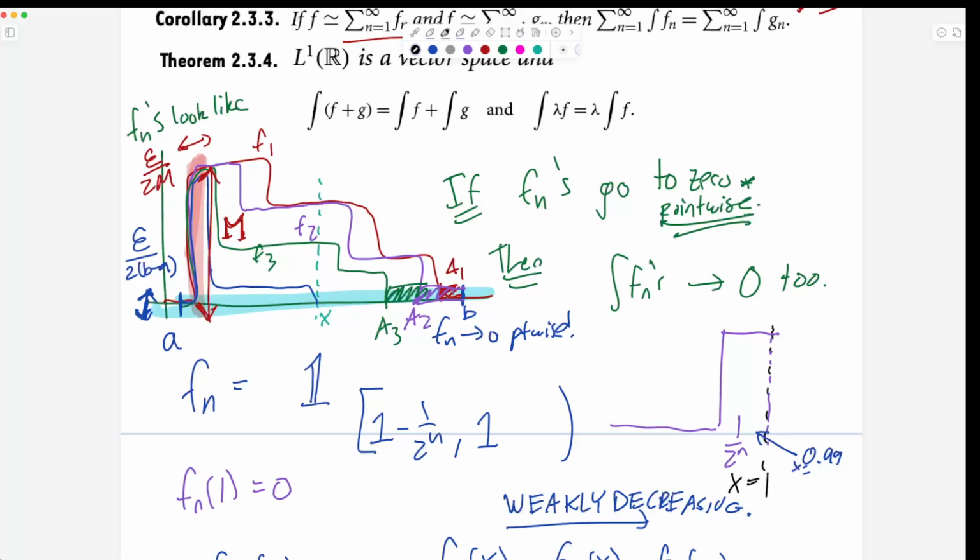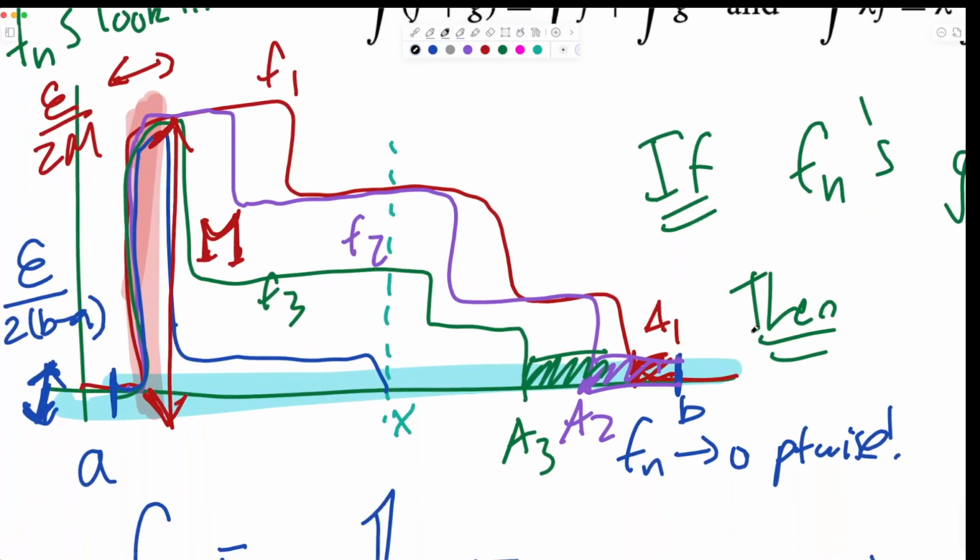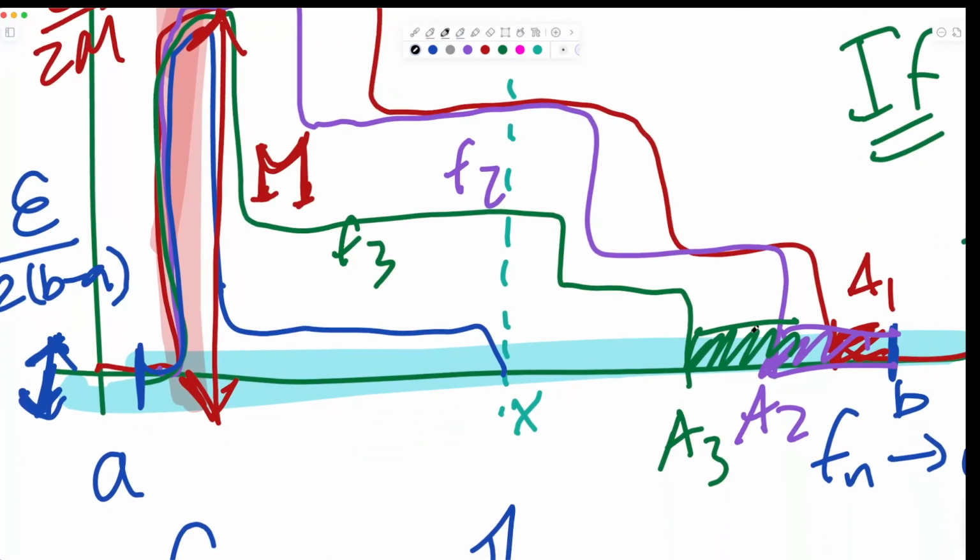Yeah? For that picture, where are the B's? The B's are the differences between the A's, right? I drew this little red area as A1. The purple area is A2, which includes A1. And B2 is what you have to add on to A1 to get this, so it's the purple area minus the red area. This might be way too small for you to see. Here, hold on. The magic of modern technology. Okay, let me properly fill in the green one, which I did not do.